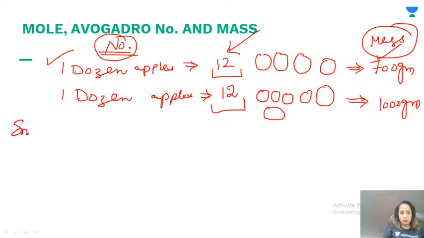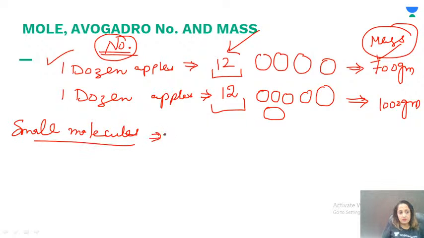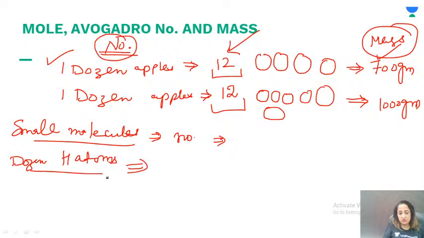In small molecules or atoms or ions, we cannot get 1 dozen of hydrogen atoms. We cannot get 12 hydrogen atoms.